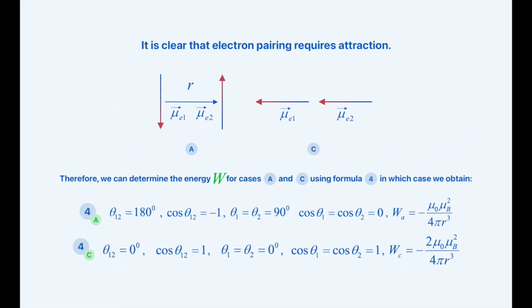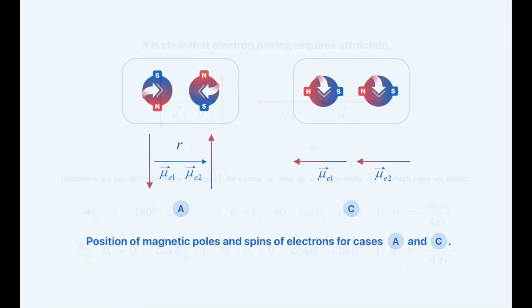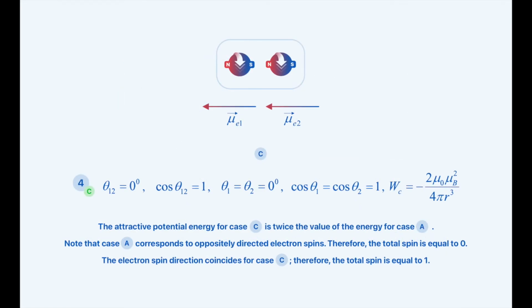It is clear that electron pairing requires attraction. Therefore, we can determine the energy W for cases A and C using Formula 4, in which case we obtain 4A and 4C. In this slide, we can observe the position of magnetic poles and spins of electrons for cases A and C. The attractive potential for case C is twice the value of the energy for case A.